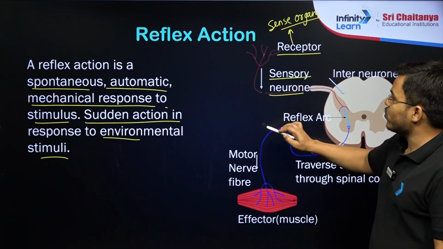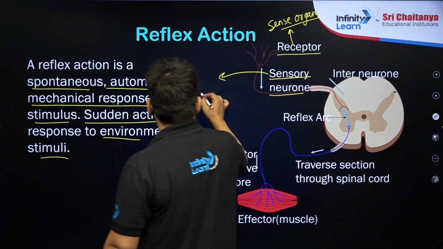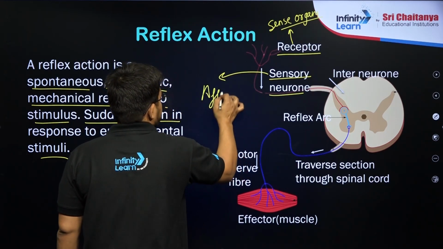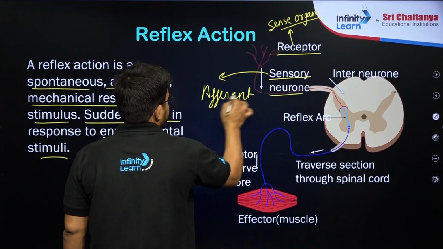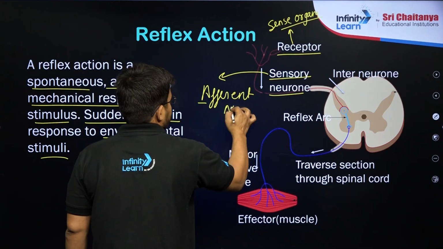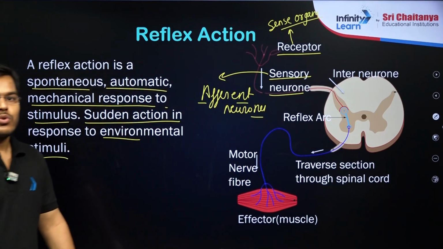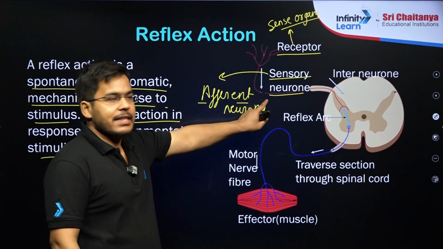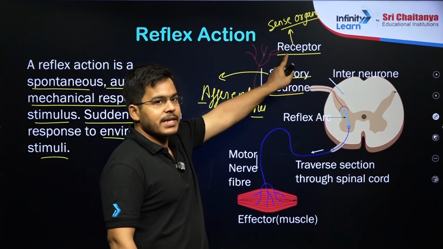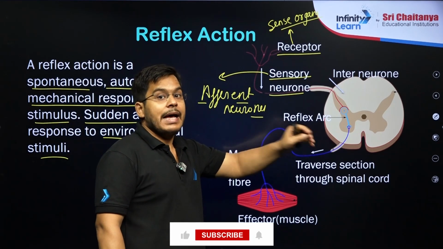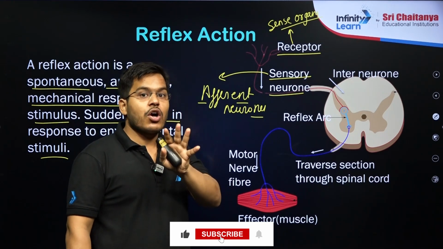These sensory neurons, students, are also known as your afferent neurons, and the spelling starts with the A. So your sensory neurons or the afferent neurons will be carrying the signal from the receptor or the sense organ to the spinal cord. At this time, students, the brain will not be involved.